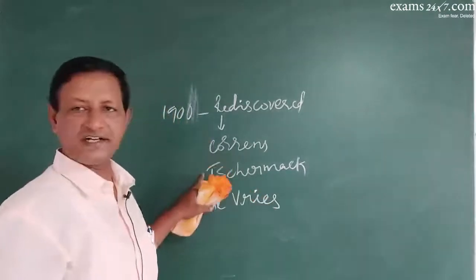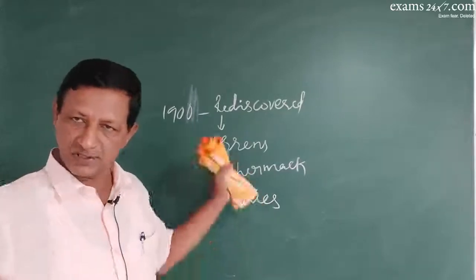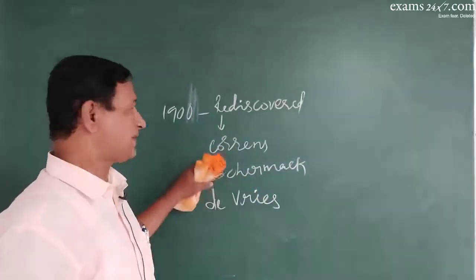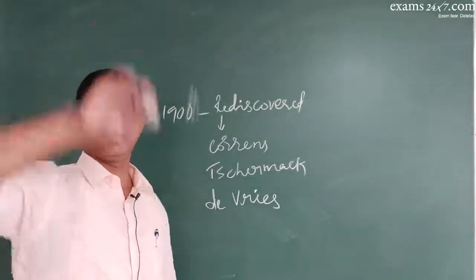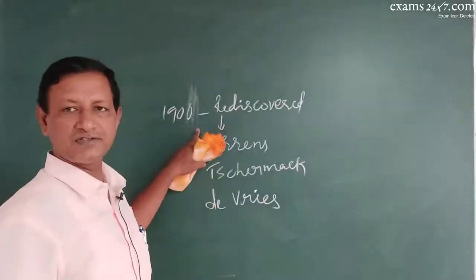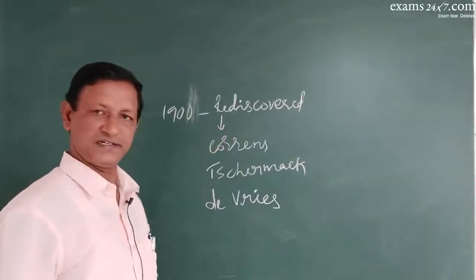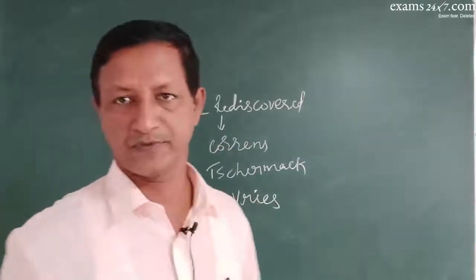Of course, these three did not work together. They did their experiments separately, individually, but all of them came to the same conclusion as Gregor Mendel. That is why Mendel's results were rediscovered by these three scientists, and from then onwards Mendel was considered the father of genetics. Got it?